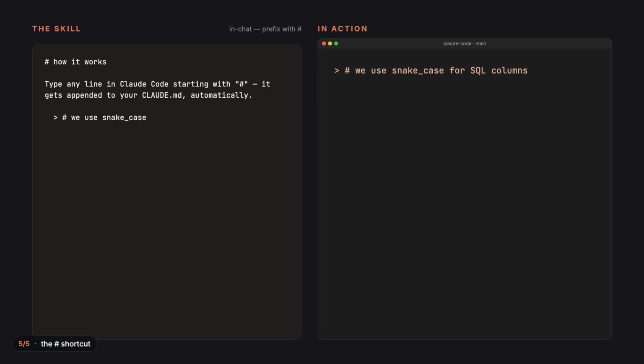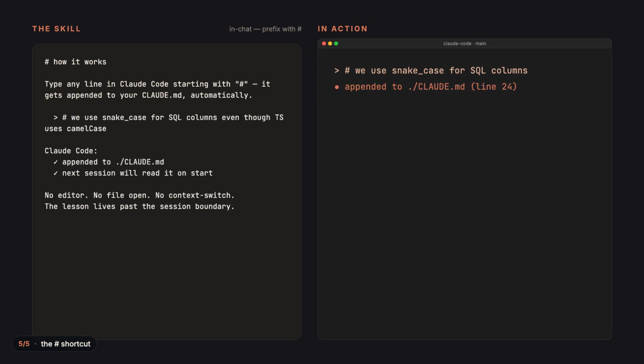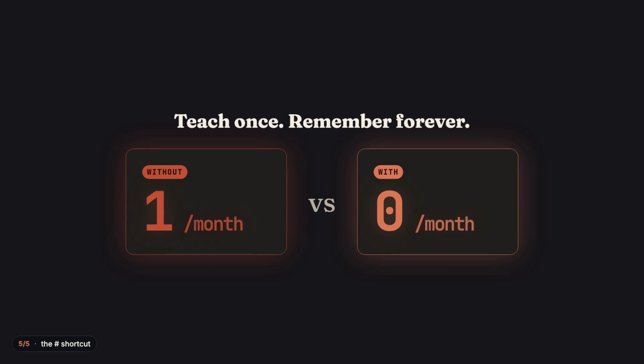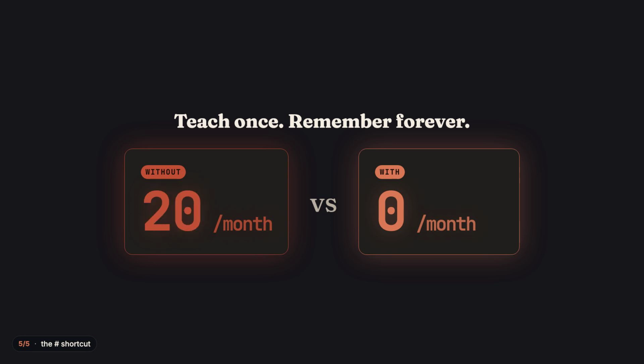Type any line in Claude Code starting with a hash. It gets appended to your CLAUDE.md automatically. Hash, we use snake case for SQL columns. Done. The next session, Claude opens by acknowledging the rule. The lesson lives past the session boundary. No editor, no file open, no context switch. Teach once. Remember forever. 23 recorrections a month gone. Lessons learned, lessons kept.